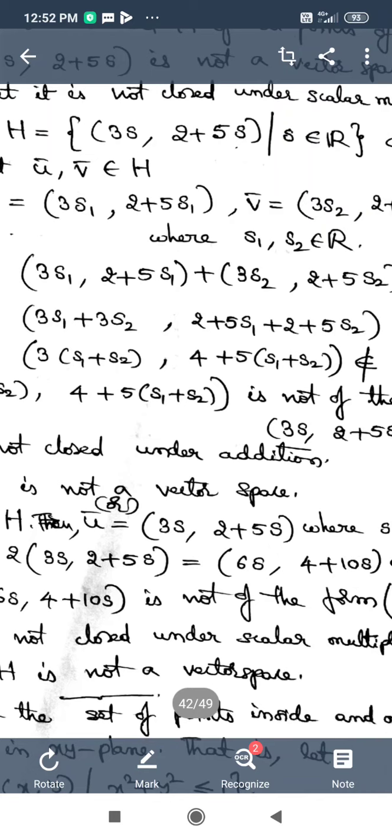That is 3s1 plus 3s2 comma 2 plus 5s1 plus 2 plus 5s2.